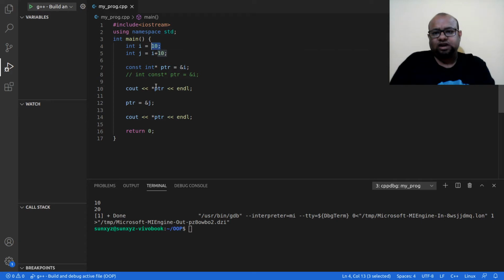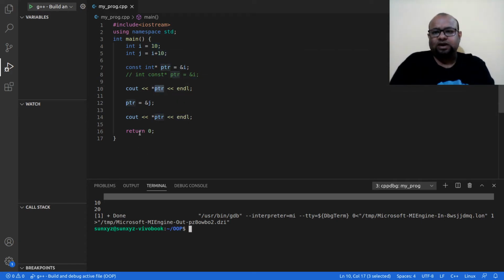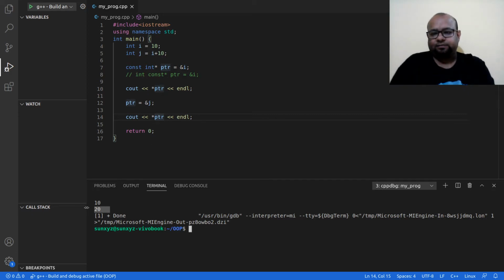So when I access the value through the pointer, I get 10, and then I have updated the pointer to point to the location of j. So what is the value at j? J is I plus 10. There I had 10, so j would be 20. So now when I access the value through this pointer, I get 20. So this is what it is.